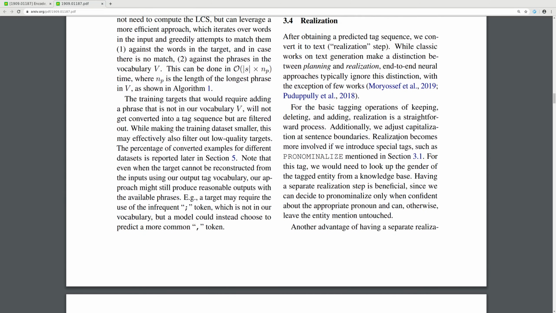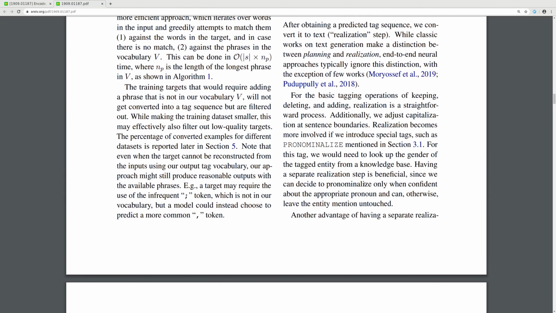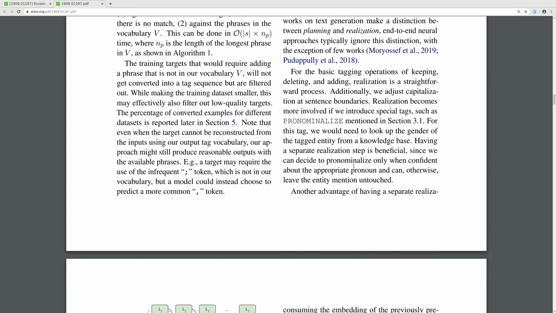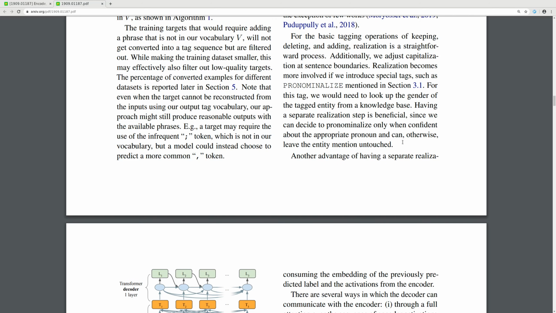For the basic tagging operations of skipping, deleting, and adding, realization is a straightforward process. Additionally, we adjust capitalization at sentence boundaries. Realization becomes more involved if we introduce special tags such as pronominalize mentioned in section 3.1. For this tag, we would need to look up the gender of the tagged entity from a knowledge base. Having a separate realization step is beneficial.